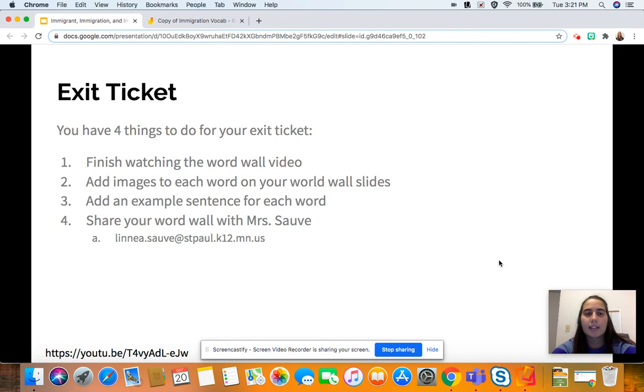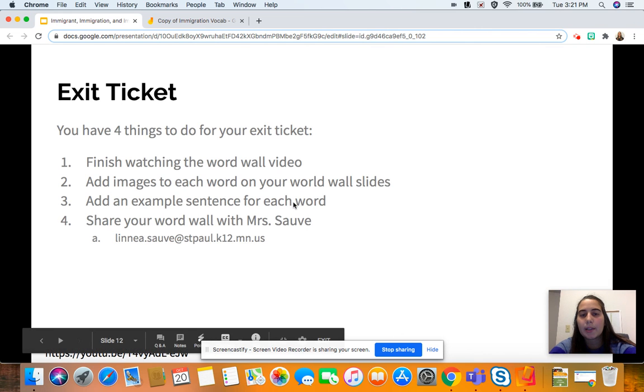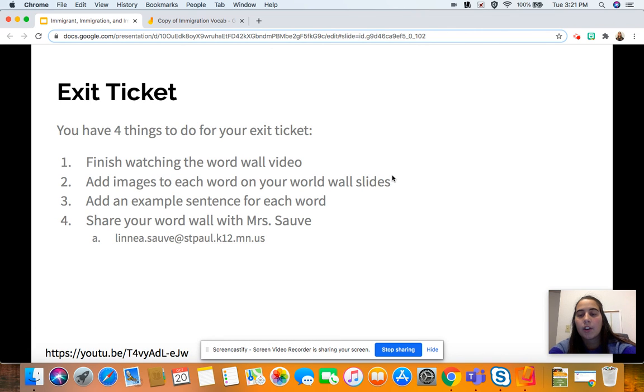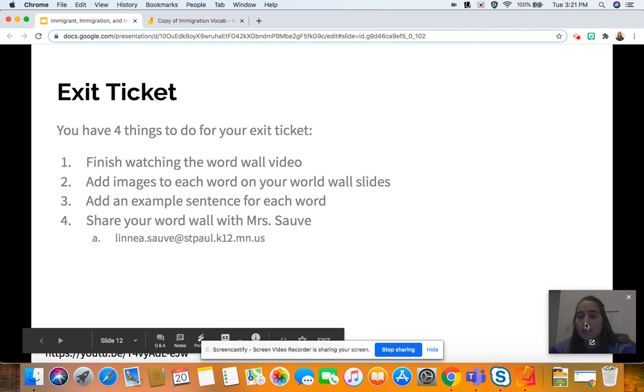And then the exit ticket for today, this is your assignment. You're graded on this. You need to finish your word wall. So watch that video. Make sure your word wall has all the parts to it. Make sure you add the images and example sentences for each word. And then make sure that you share that with me to get your points for today. And that's it. That's what we're doing today.